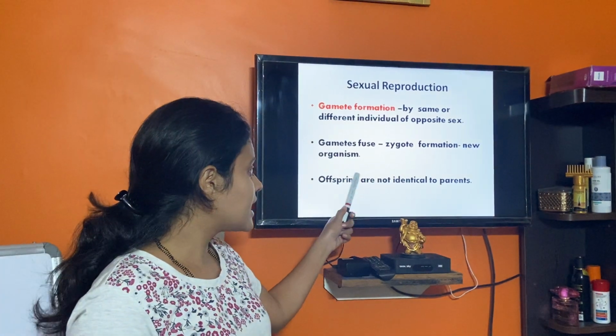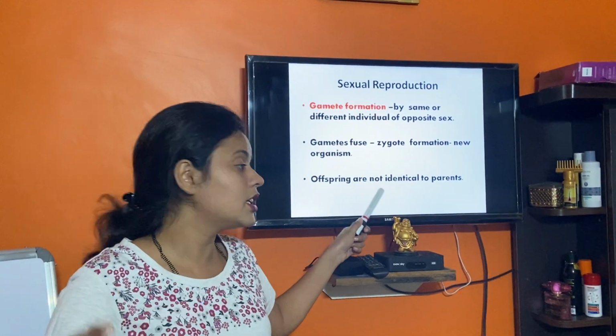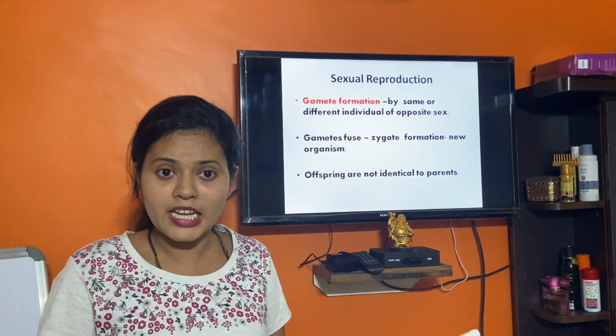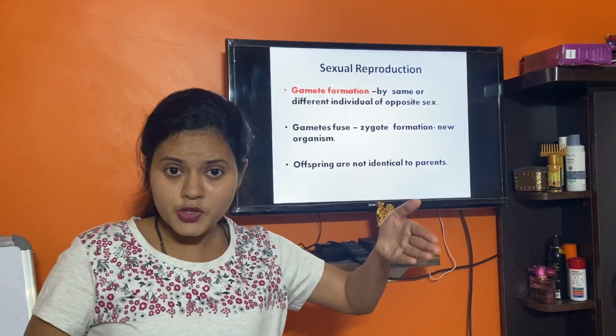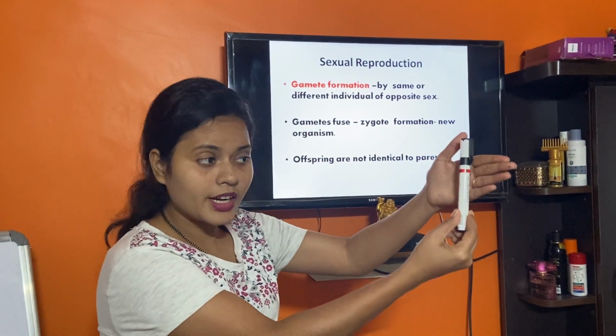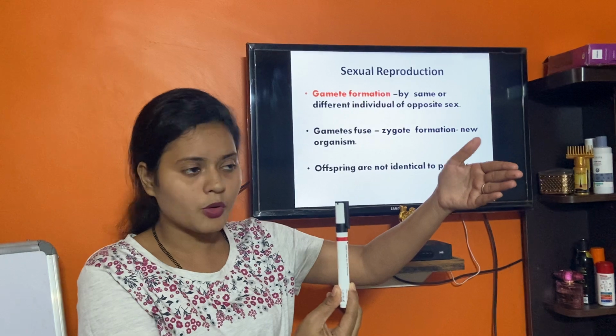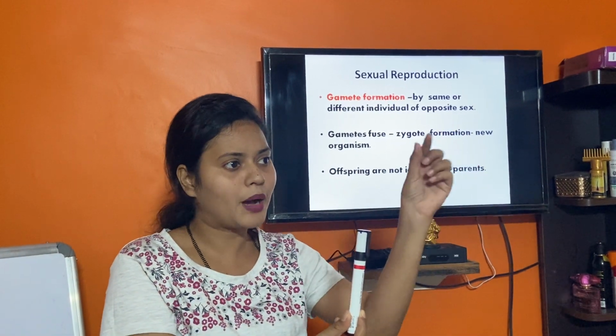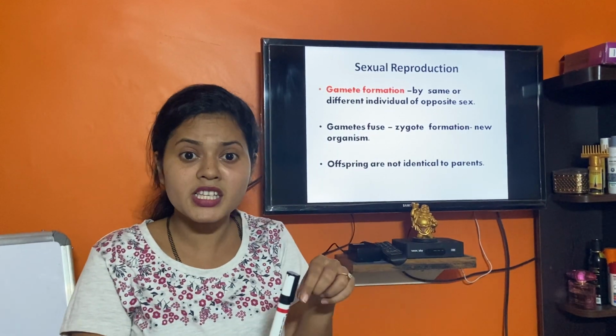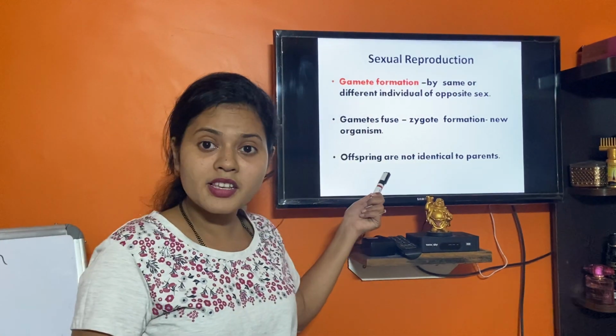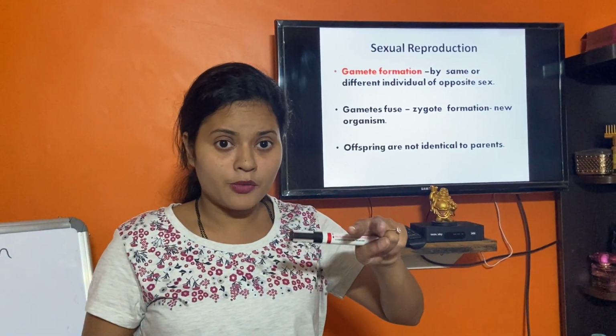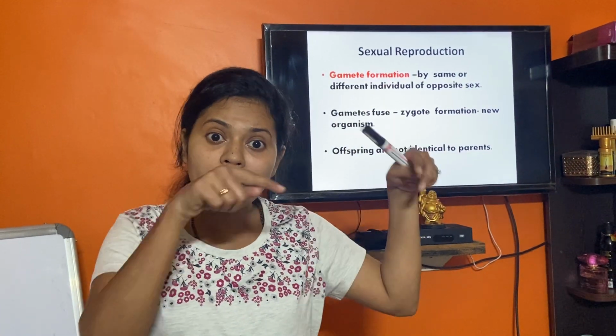Offspring are not identical to the parents. Obviously, in asexual reproduction a single individual gave rise to a new organism. In budding, for example, a part of that individual itself gave rise to a new individual. Here, two individuals are involved, or either one individual, but two gametes are involved.